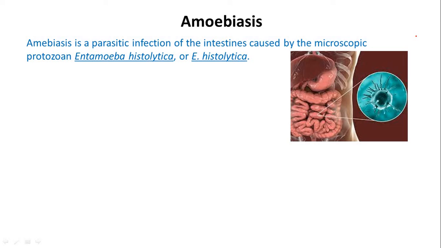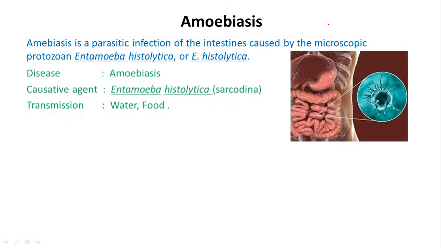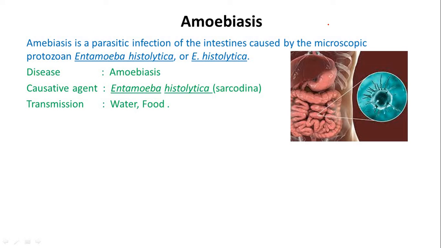Amoebiasis. Amoebiasis is a parasitic infection of the intestine caused by microscopic protozoa Entamoeba histolytica or E. histolytica. Disease is amoebiasis. Causative agent Entamoeba histolytica. This is a sarcodina.